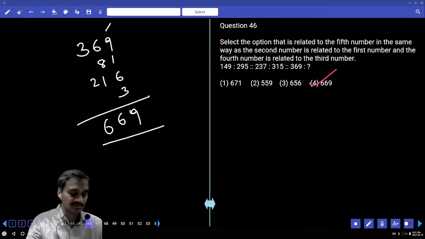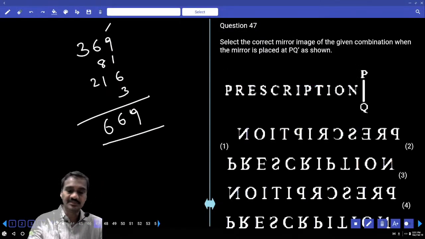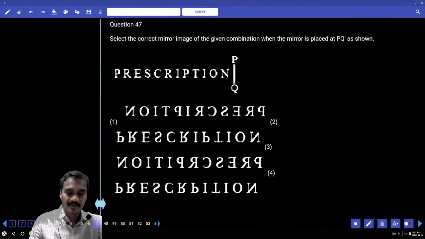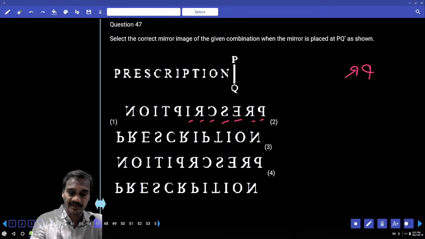Now this is about question number 46. Then coming to 47, it is just a mirror image of the given word. Now the mirror image of P, from the right hand side, P is here, R is here, and so on: P R E S C R I P T I O N. So the choice one, as it is, is the answer for 47.